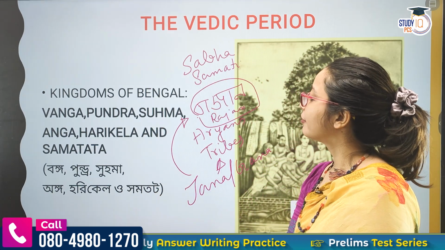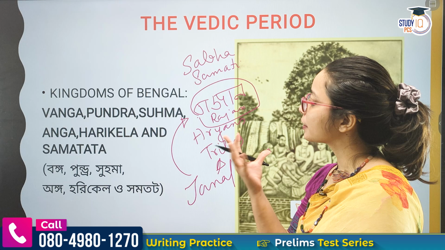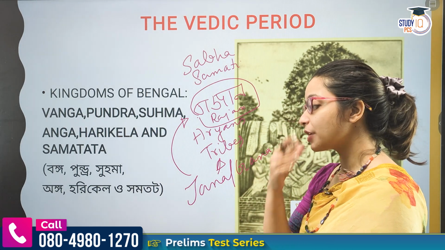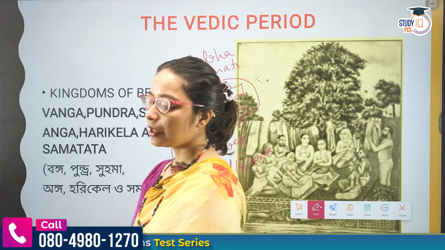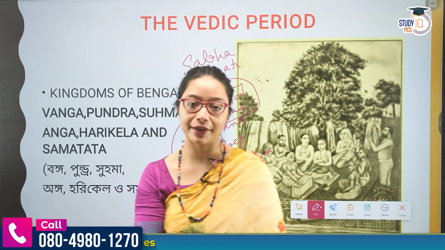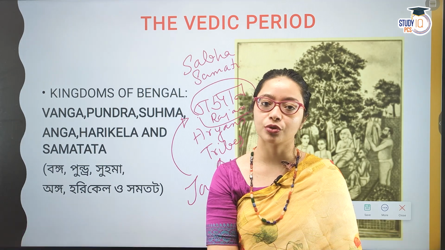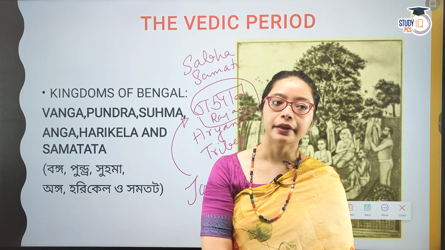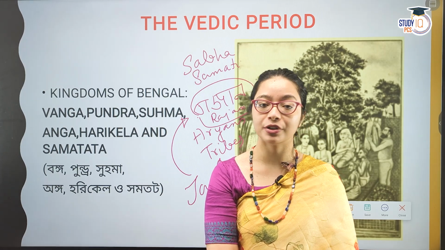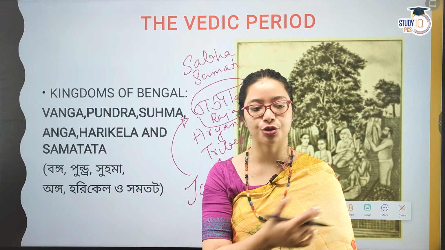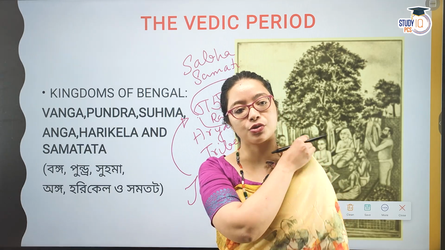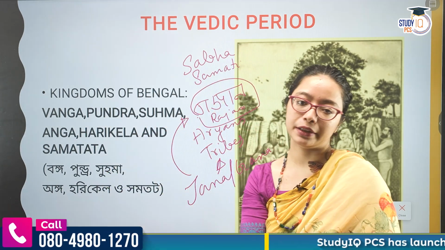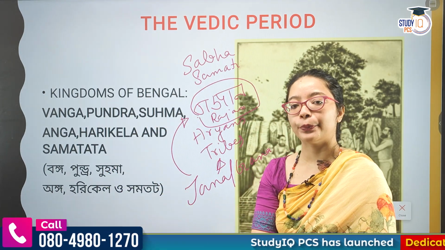So what we have learned as of yet is that it was a kind of system where you didn't have land based kingdoms, but it was based on the tribes. But gradually they will have a sedentary type of lifestyle, and for this reason they will gradually move to a land based system, okay? And also the situation of women will deteriorate with time, with the consolidation of the varna system, with the consolidation of other things. And the Vedic age was patrilineal in nature. The head was always the male member.